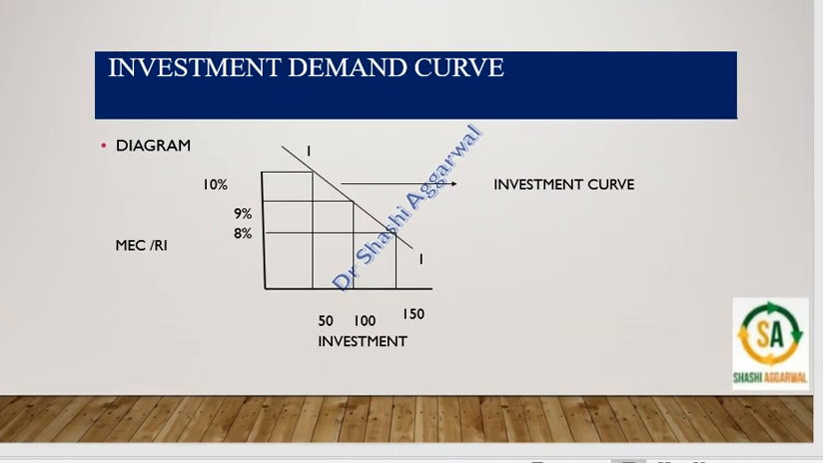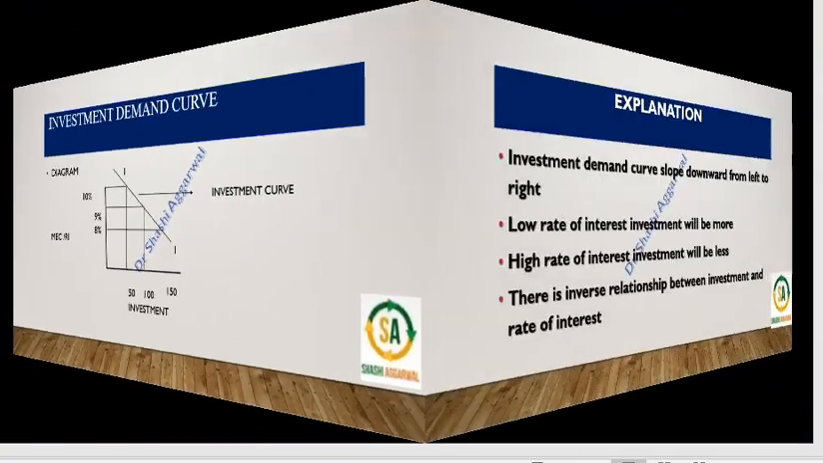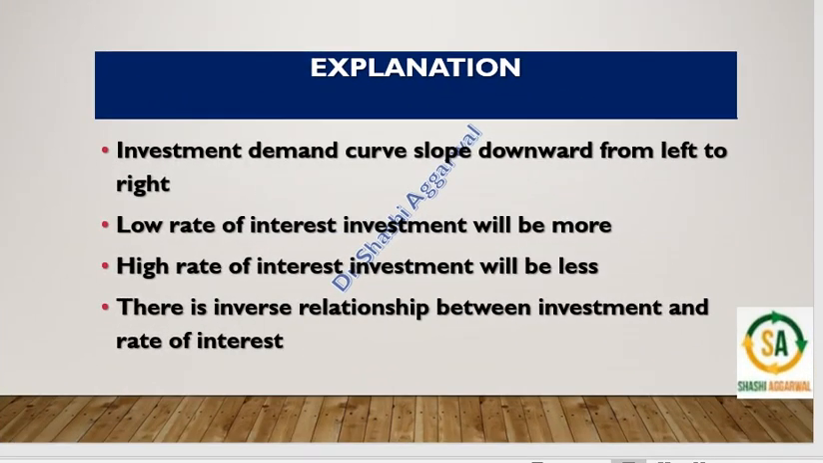Here we see as the rate of interest goes on falling from 10 to 8%, the level of investment goes on increasing. So this shows the inverse relation between the investment and the rate of interest. At a high rate of interest, we will be investing less. At a low rate of interest, we will be investing more. The investment demand curve slopes downward from left to right. At a low rate of interest, investment will be more. At a high rate of interest, investment will be less. There is an inverse relationship between the investment and the rate of interest.